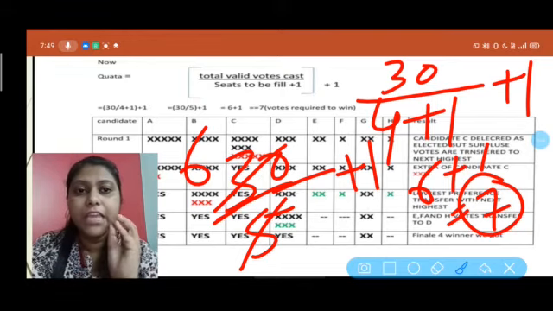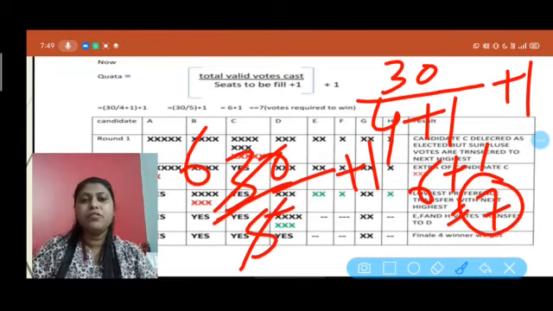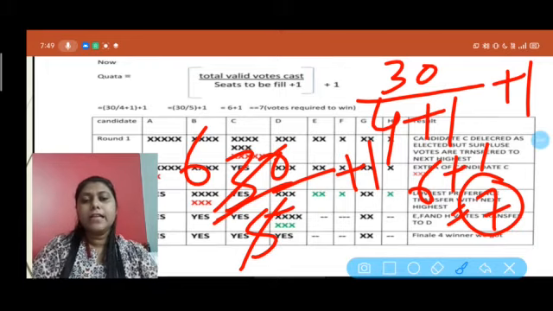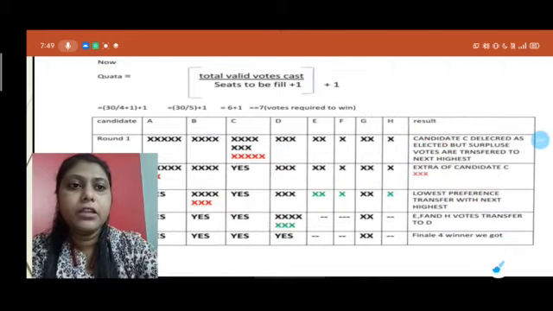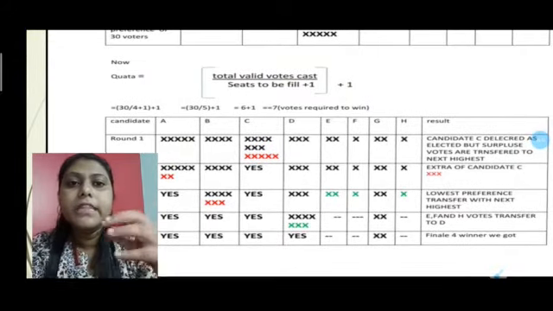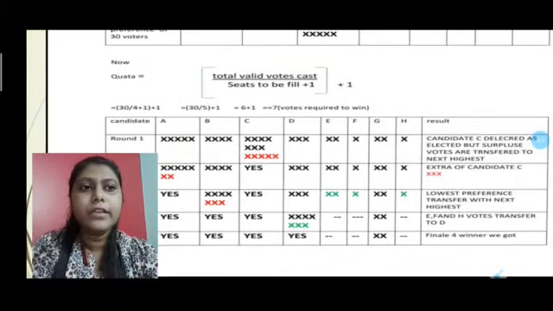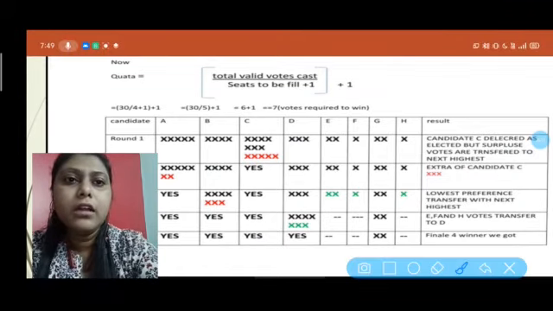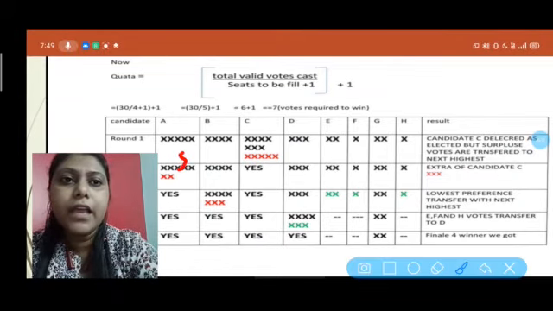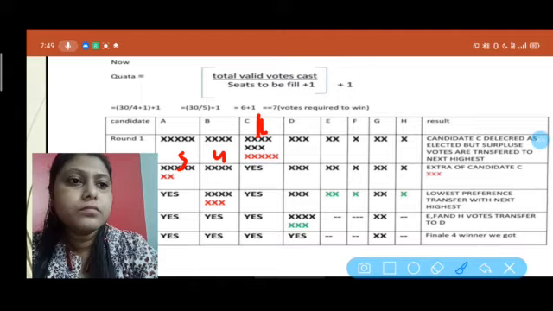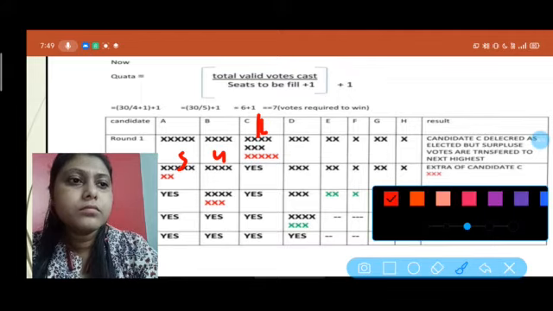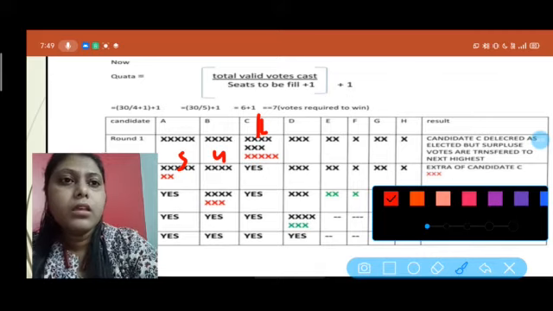so that they will be declared as elected or declared as a winner. So any candidate who gets a minimum of 7 votes is declared as an elected candidate or a winner. So let's see the chart. In round 1, all are calculated. In round 1 we have seen that A got 5, B got 4, C 12, then D got 3, E 2, F is 1, G 2 and H is 1.